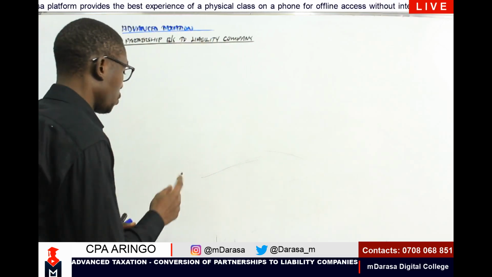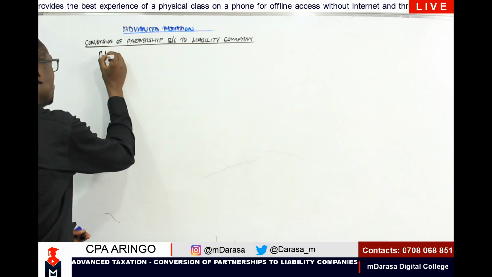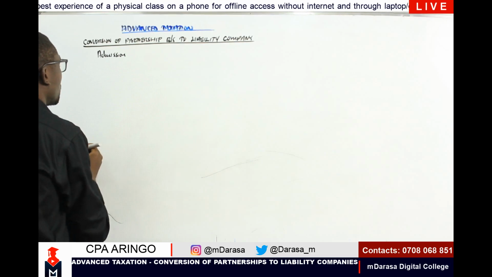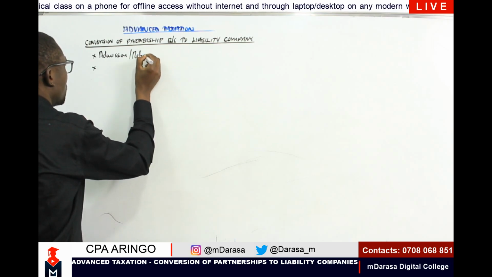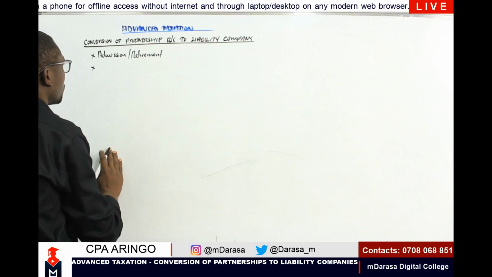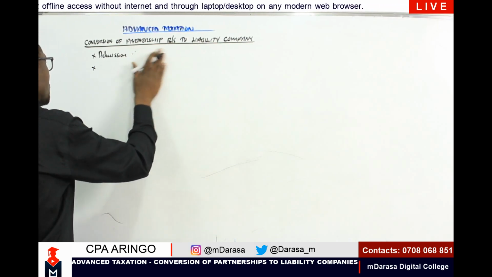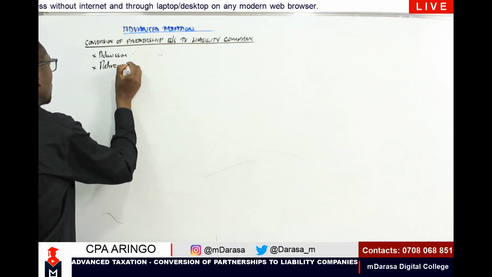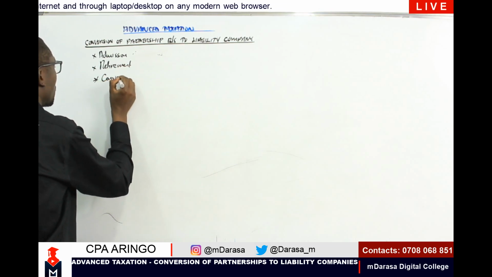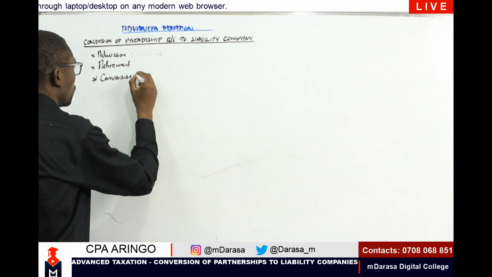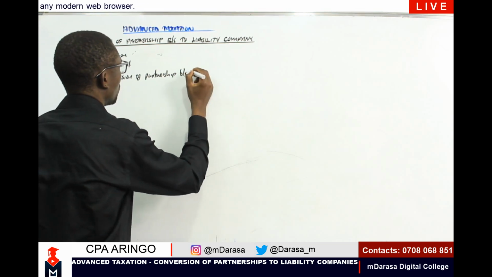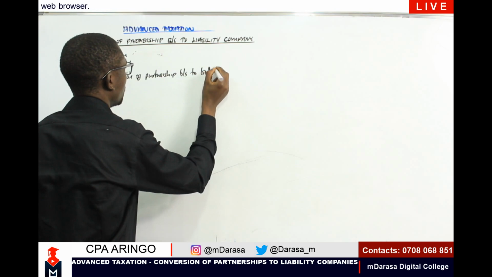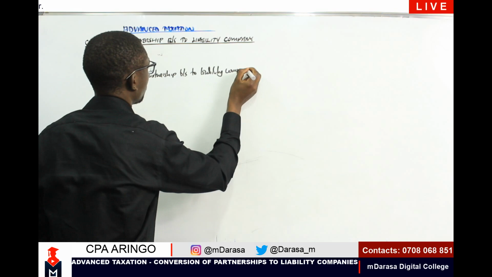We mentioned that anytime I'll be talking of partnership, I'll be looking at the following: admission of partner; the same concept you're going to treat with retirement, so let's have it separate and talk about retirement here; and also conversion of our partnership business to a limited liability company.